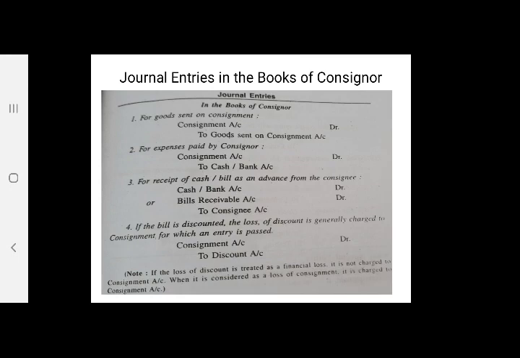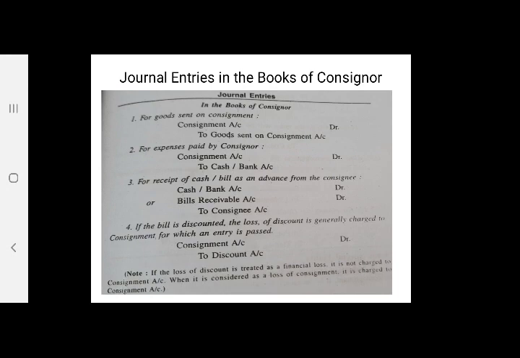Friends, when goods are sent on consignment, consignment account is debited and goods sent on consignment account is credited. We know that goods is a real account, and consignment is a nominal account. Therefore, consignment is debited and the goods which have gone from the consignor are credited.